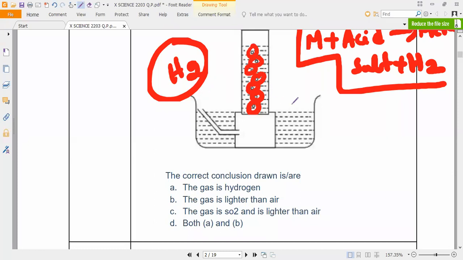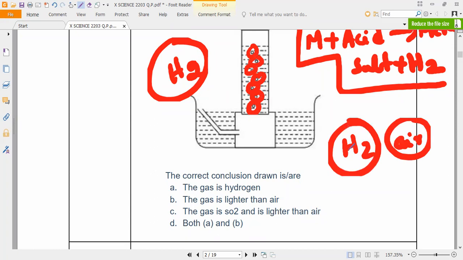Next, the gas bubbles are moving upward. As I said, is hydrogen heavier or is air heavier? Anybody can say. Hydrogen is lighter only. So the gas is lighter than the air. Is it yes or no? Yes, sir. So the gas is lighter than the air.